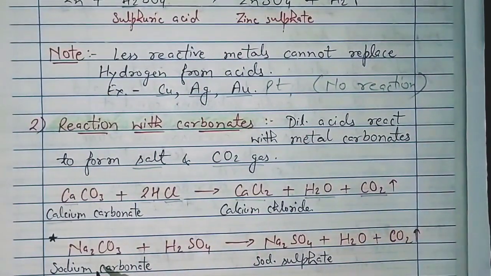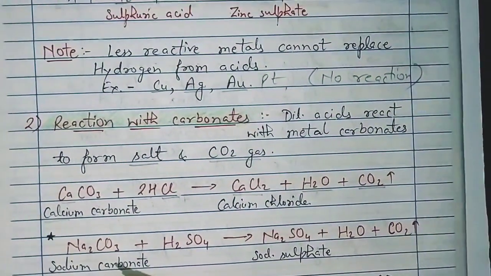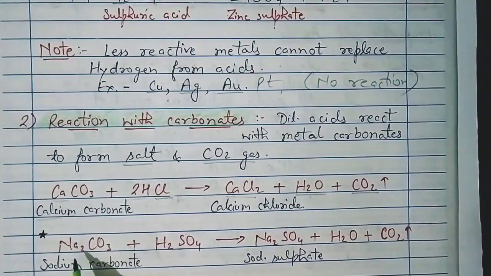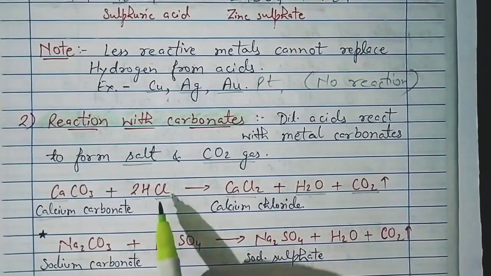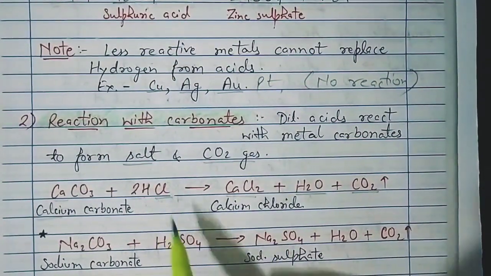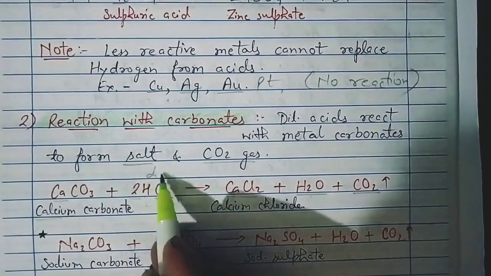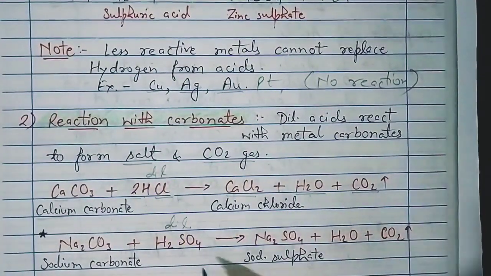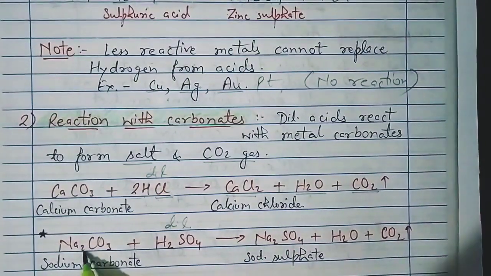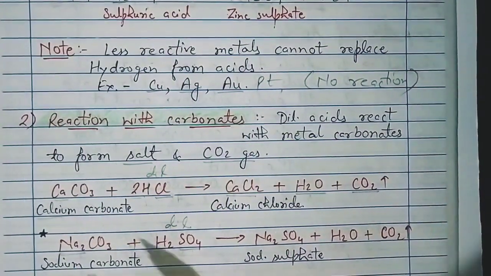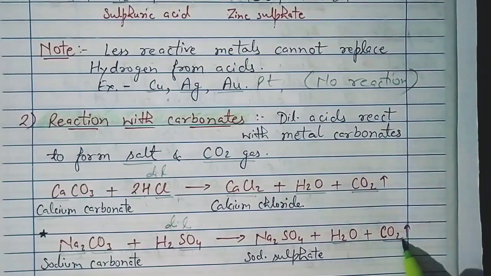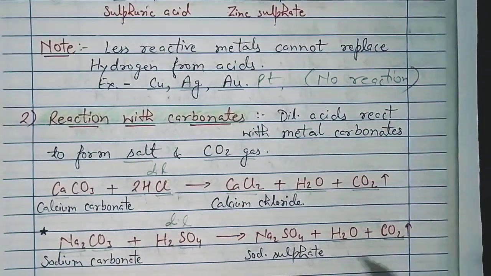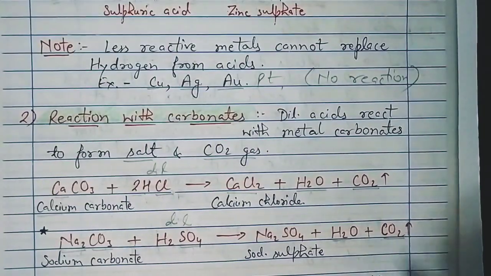and carbon dioxide is a common product. Now let's take one more, the carbonate of sodium metal. Sodium carbonate, Na2CO3, reacting with a different acid, H2SO4. Both are dilute. You can write dilute above or below, anywhere you want. So dilute H2SO4 gives Na2SO4. Hydrogen is displaced from here, taking one oxygen, forming water, and the remaining is carbon dioxide. So these are the products we get: sodium sulfate, water, and carbon dioxide.